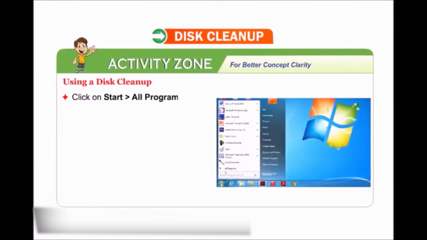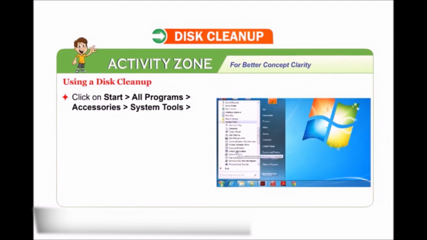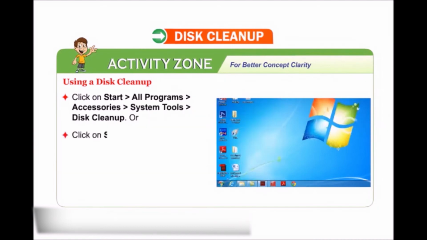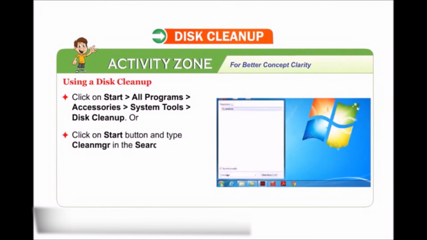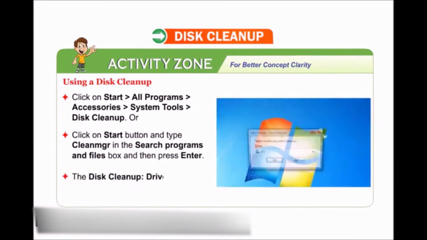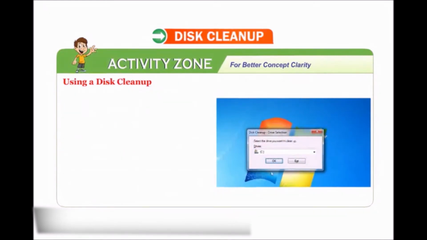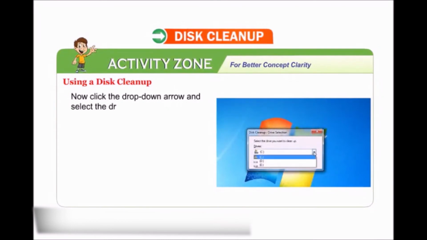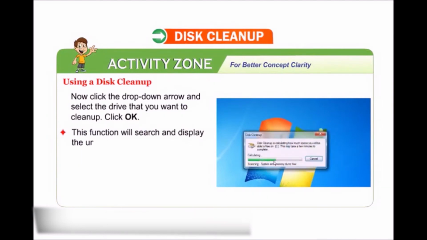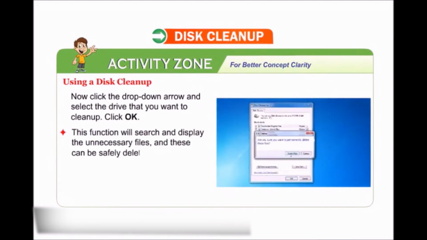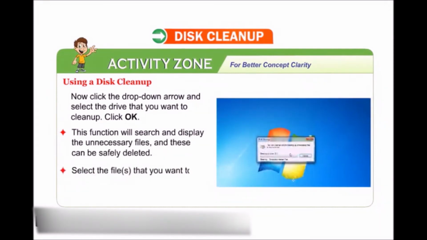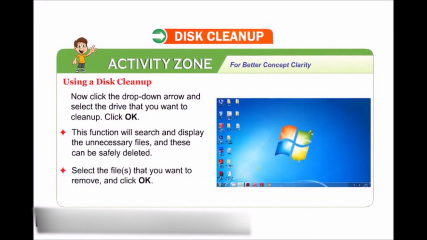Click on Start, All Programs, Accessories, System Tools, Disk Cleanup. Or click on the Start button and type Disk Cleanup in the Search Programs and Files box and then press Enter. The Disk Cleanup Drive Selection dialog box will open, asking you to select the drive. Now click the drop-down arrow and select the drive that you want to clean up. Click OK. This function will search and display the unnecessary files, and these can be safely deleted. Select the files that you want to remove and click OK.